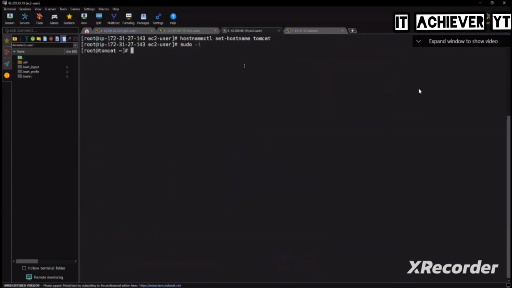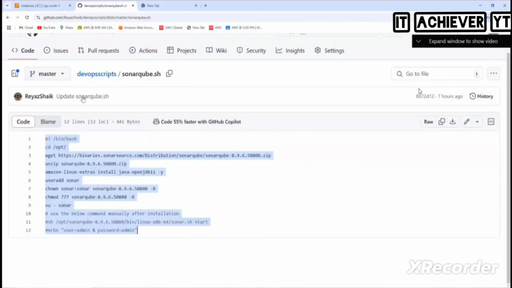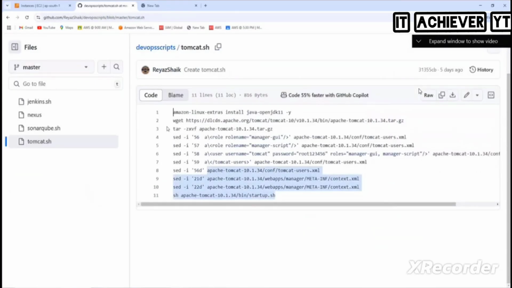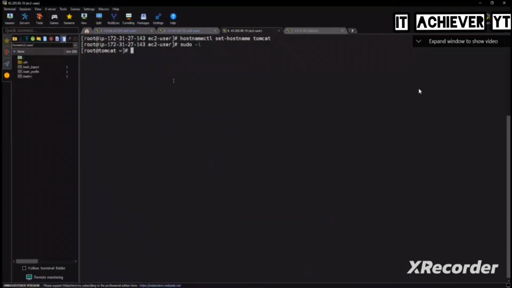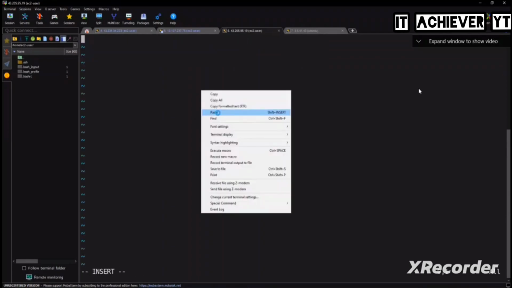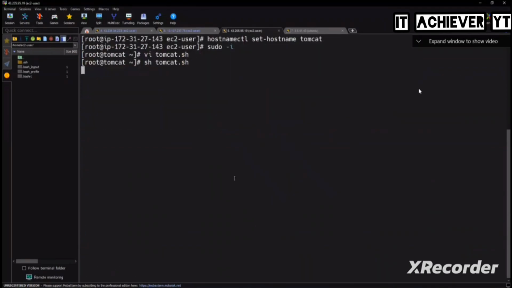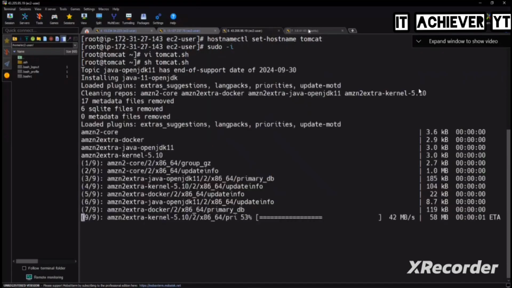Next, what do we have here? Tomcat. Should we set up Tomcat also? We have the script. Tomcat.sh. I uploaded the latest script here with the Tomcat version 10.1.34. And then here vi tomcat.sh, insert and then paste it. And then sh tomcat.sh. Next is a big hungama, right? So let us first get Jenkins up.